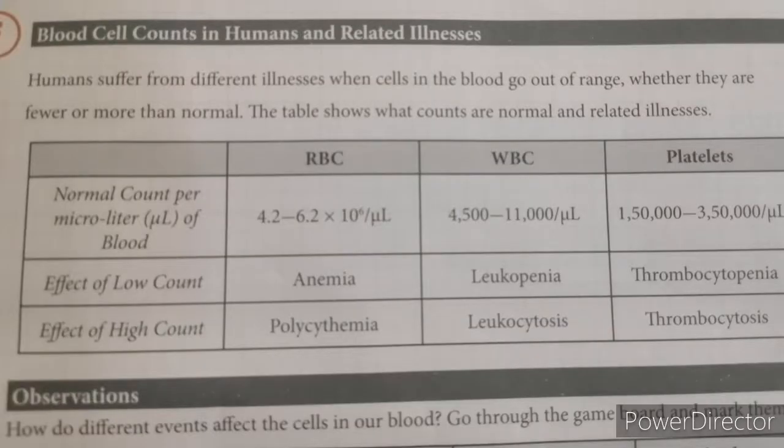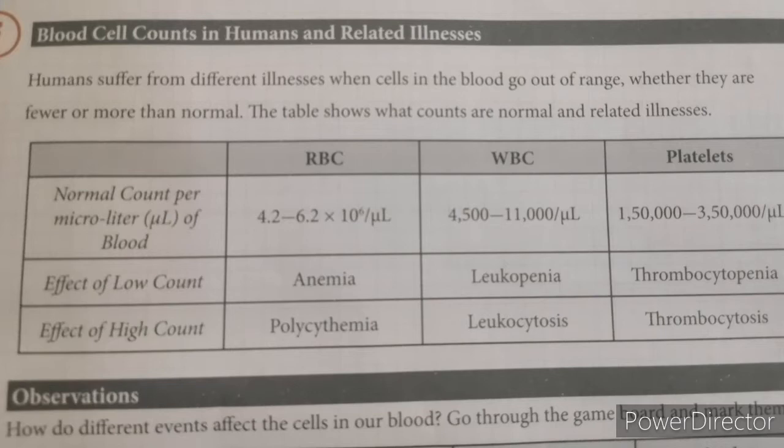Just now we have discussed the normal range of all the 3 components of the blood, miss. Yes. And as we have counted, my RBC count is in the normal range, 7. And you can see here, if the count is low for RBC, then the person suffers from anemia. And if the count is high, then it is polycythemia. That means in mine there are chances of anemia. Right, you have a low RBC count.